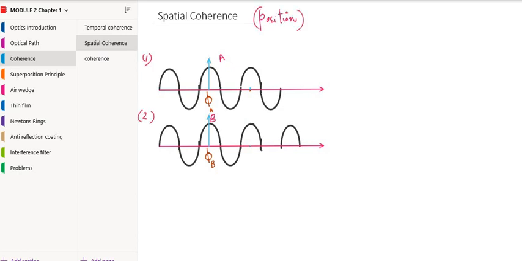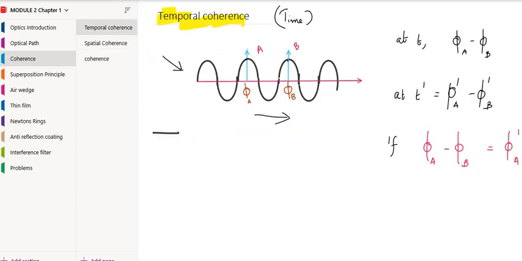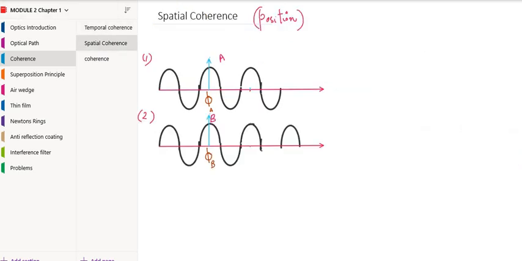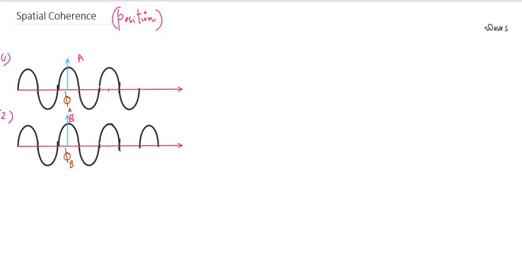The spatial coherence is a measure of correlation between the phase of a wave at different positions. In the case of temporal coherence, I took two points along the direction that is parallel to each other. But in the case of spatial coherence, I have a point A here and a point B here, and I have two different waves over here. Again at a time t, I'm checking the phase, and I get phi a minus phi b.